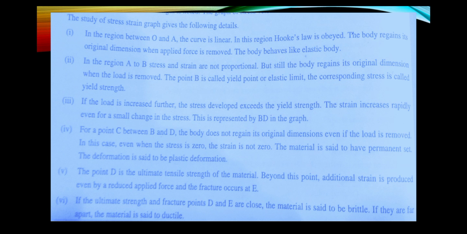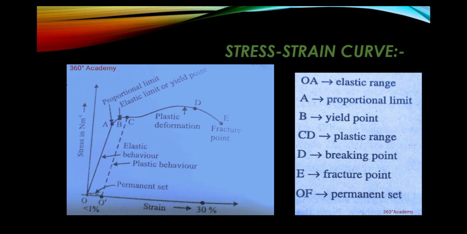The point B is called the yield point. The corresponding stress is called the yield strength. If the load is increased further, the stress developed exceeds the yield strength. The strain increases rapidly even for a small change in the stress. This is represented by BD in the graph, as you can observe.